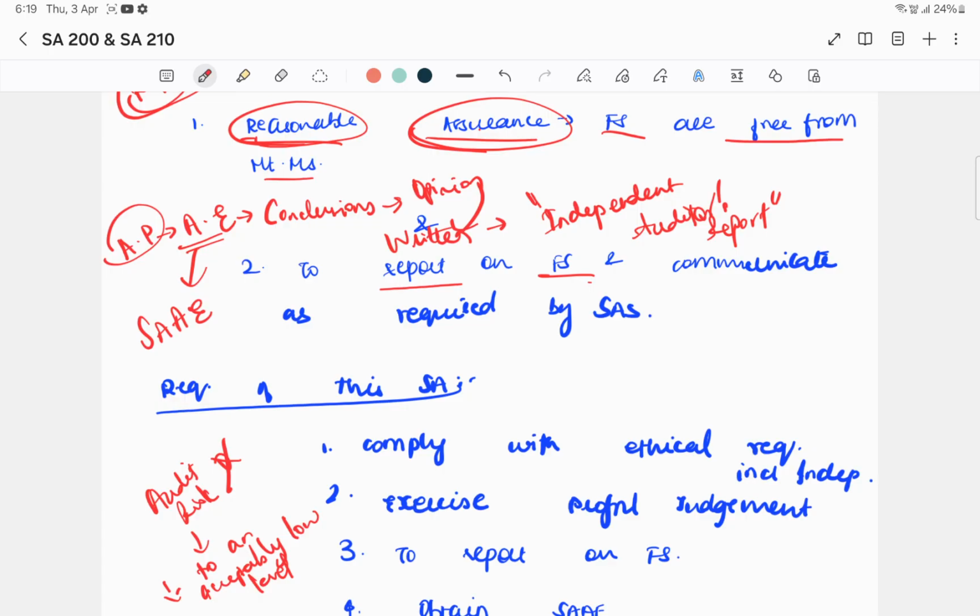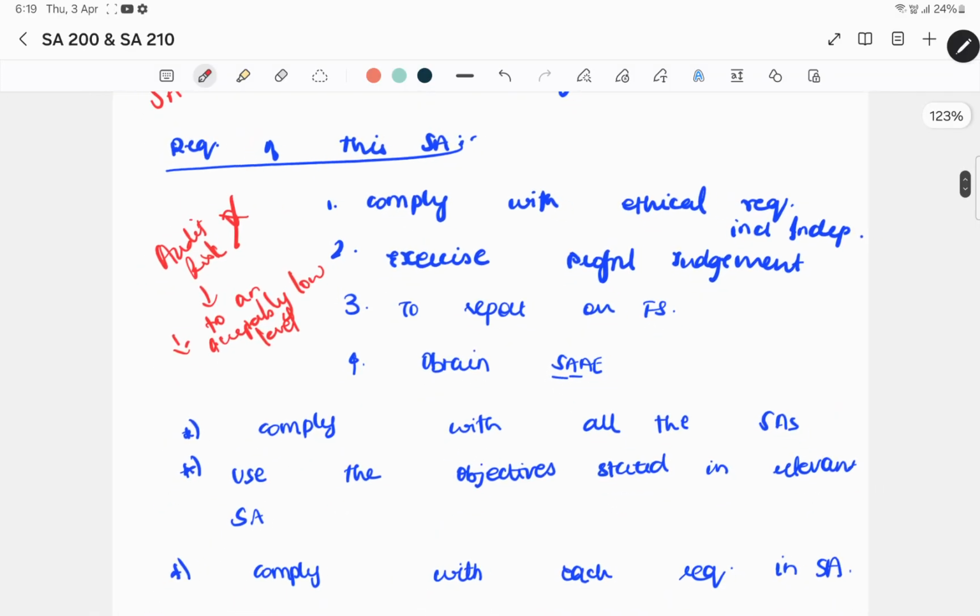Generally, you will not be able to reduce audit risk to zero. So you have to bring reasonable assurance, which is again a high level of assurance. But reasonable assurance does not mean absolute assurance; that is, you cannot reduce the audit risk to zero. This is the primary objective of the auditor, to report on the financial statements.